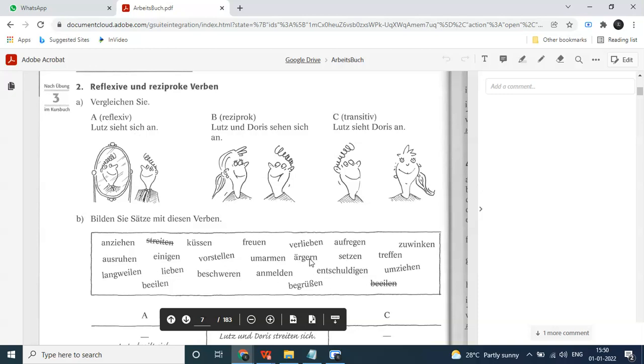Certain verbs, like ärgern, I was wrong there. Ärgern will not take the reflexive pronoun in the transitive case. Ich ärgere mich. Du ärgerst mich. You are annoying me. Here it will not be du ärgerst dich mich, because he is annoying her. She is saying du ärgerst mich. Du ärgerst mich. Wir ärgern uns.